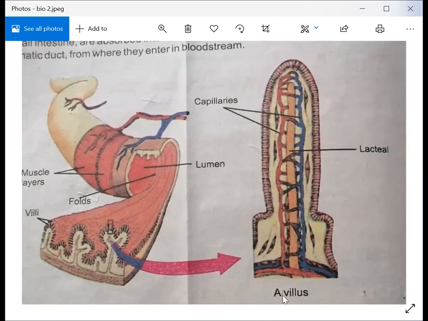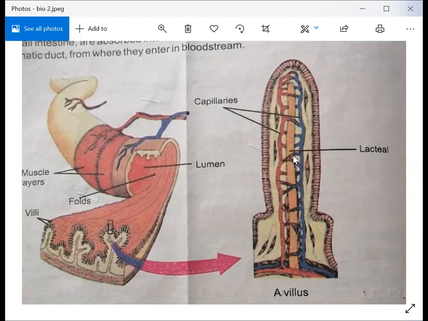These are circular foldings which are present inside the ileum. You can also see these finger-like projections present inside the ileum, and collectively they are called villi. They are rich with blood supply due to capillaries, and you can also see there is a lacteal present.